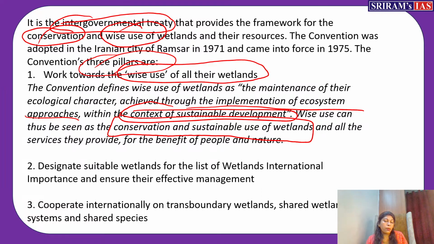The second important pillar on which this Ramsar Convention stands is this: fine, you are going to wisely use the wetland. That is the first pillar. The second pillar says that for wise using of wetland, you are going to designate that particular wetland as a wetland of international importance. So then what will happen? The concerned wetland will enter into the Ramsar list.